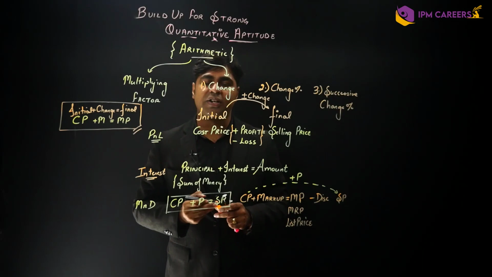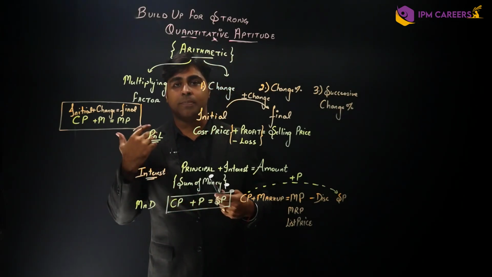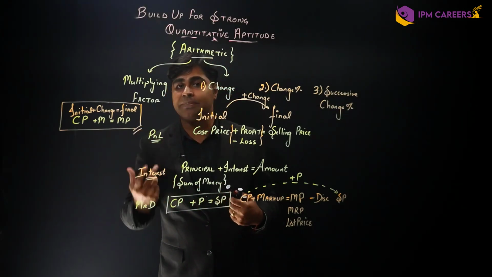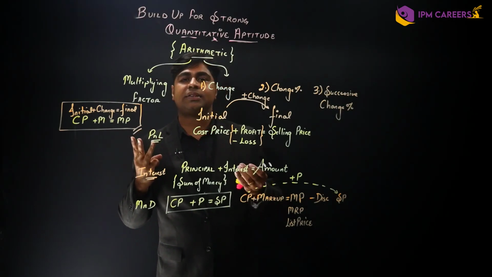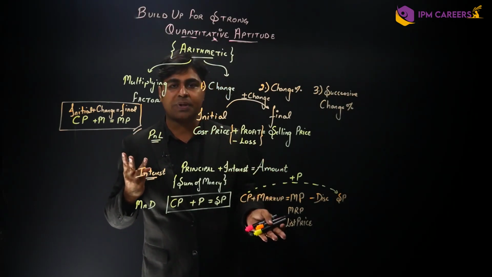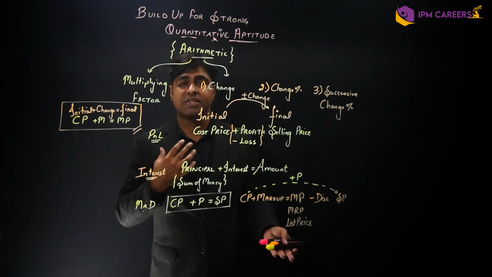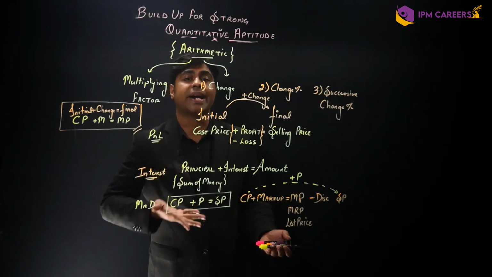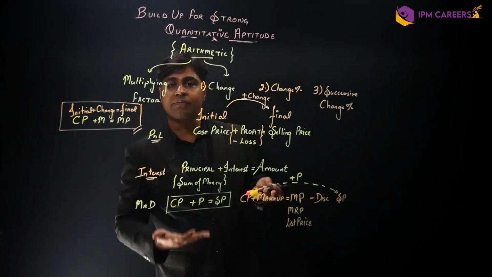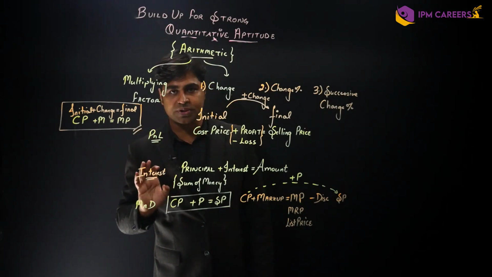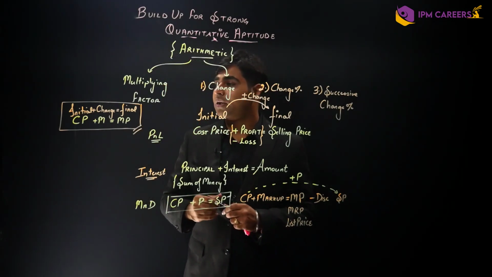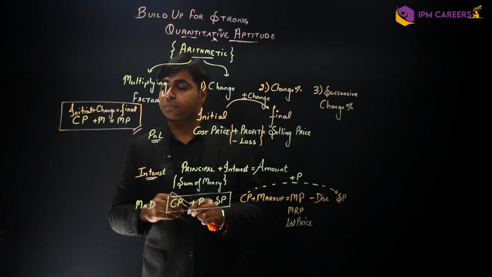Obviously, no factory would make some item for 300 rupees and put a mark on it for 100 rupees. Obviously, they will not do that, right? Because they want to earn profit. So they will only mark it up. They will never lower that value. And that is why only plus M is used here. Okay. Now, what happens here?